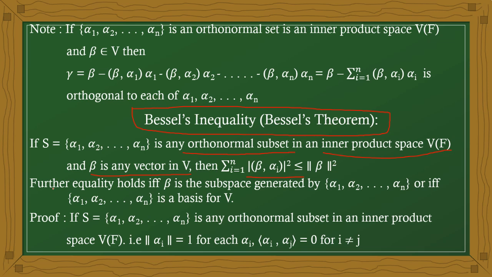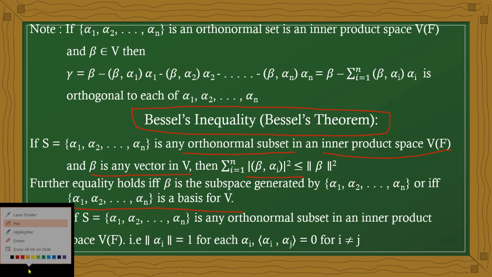Now there is one condition for when equality holds. If equality holds, then beta is in the subspace generated by alpha 1, alpha 2, ..., alpha n. Beta is generated by the alphas. Or otherwise, we have one more condition: alpha 1, alpha 2, ..., alpha n is a basis of V. These two properties we will discuss now.